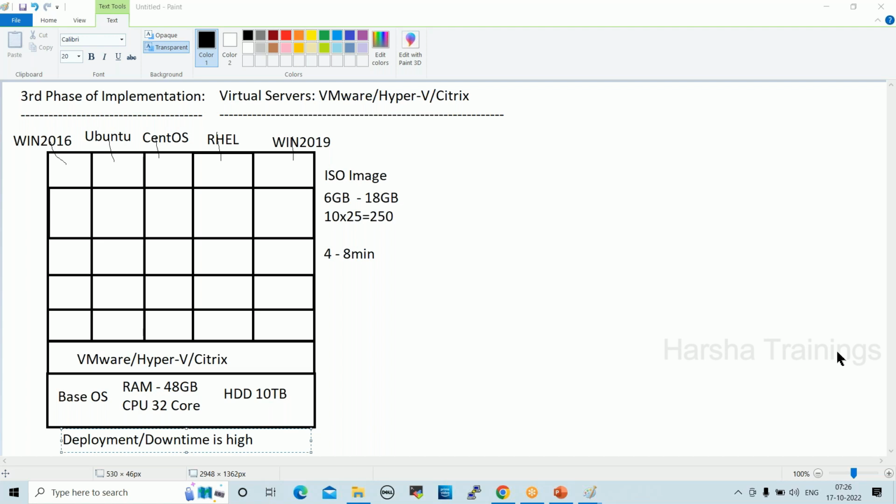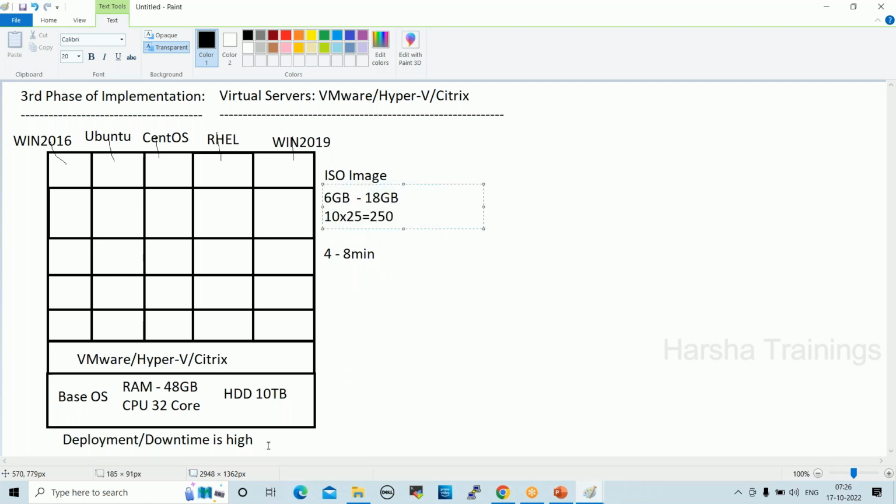Maintenance time, right? Deployment time and downtime are high. When you want to deploy any packages, it will take some time. When you want to bring down any server, it will take some time. So here also we have some drawbacks. The client will not wait this much time, and storage utilization is also high.